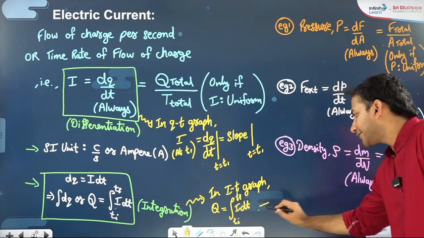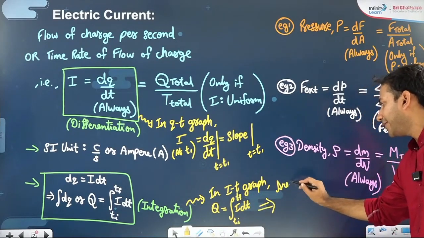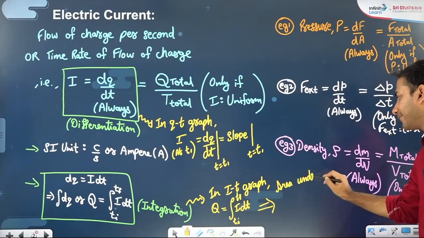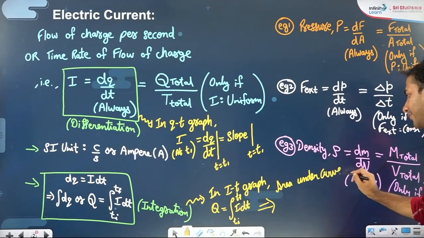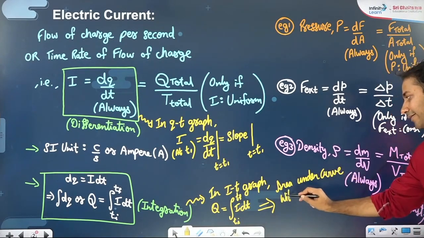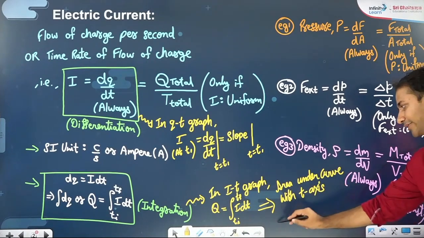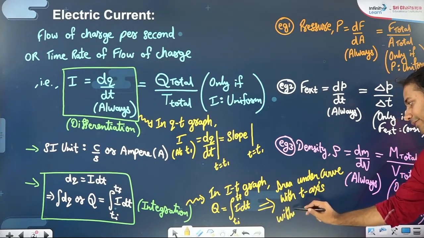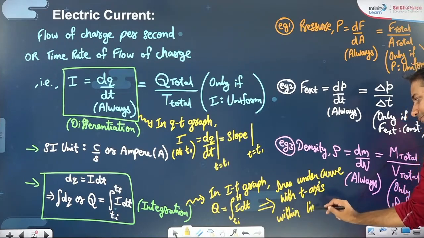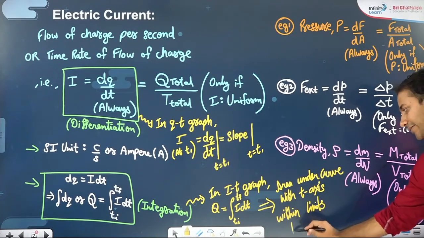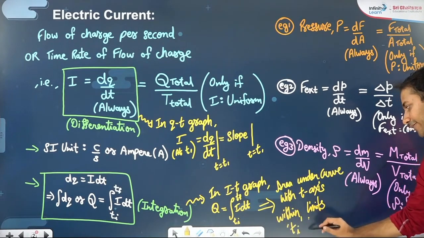That will basically give you the area under the curve with the time axis within limits t initial to t final.